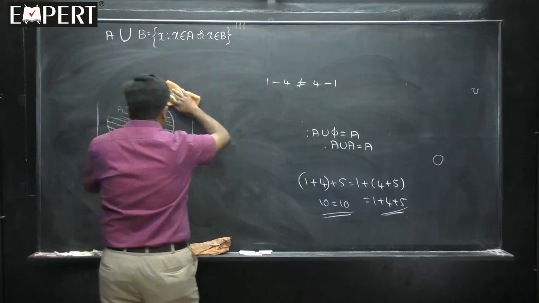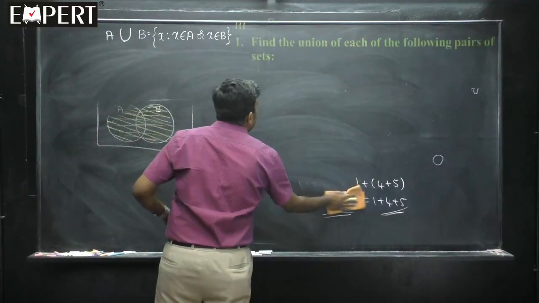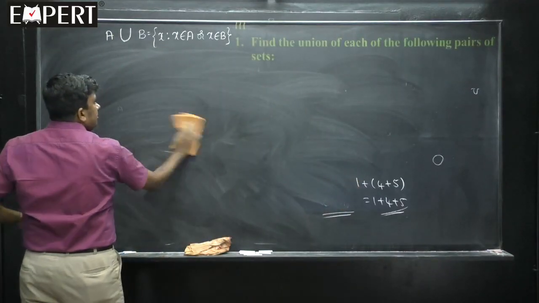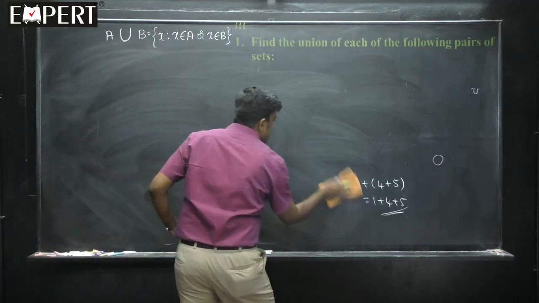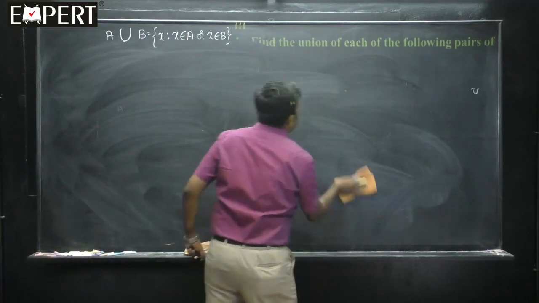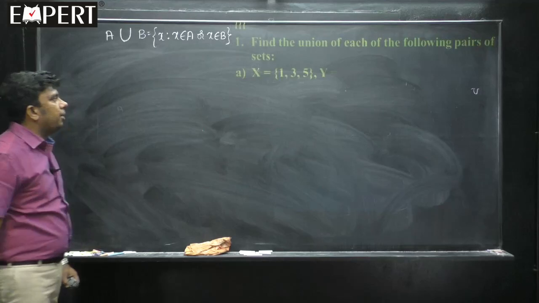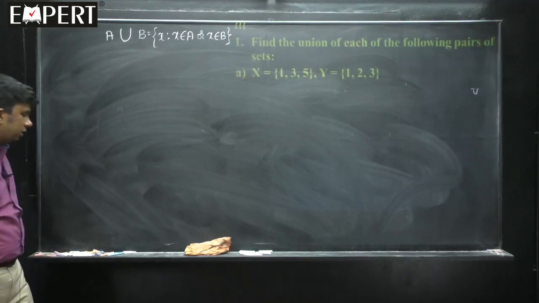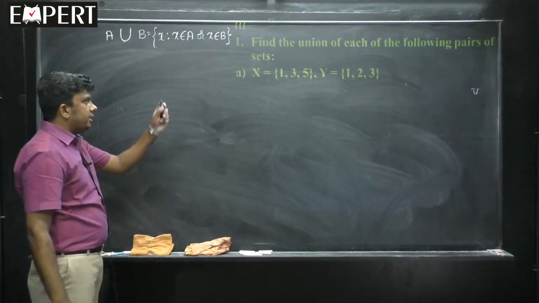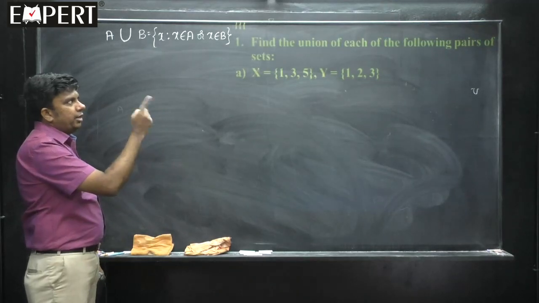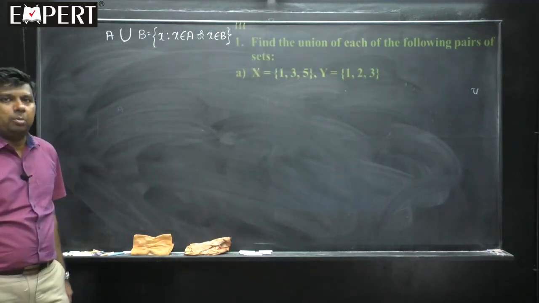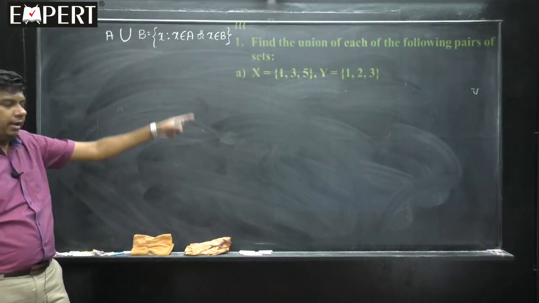Second operation here is called intersection. Second operation is intersection, but before going ahead with that, we have some simple problems to solve. We will see and we will solve these problems quickly. First one, X equal to 1, 3, 5, Y equal to 1, 2, 3. Start, students, write X union Y. Come on, start. What is X union Y?